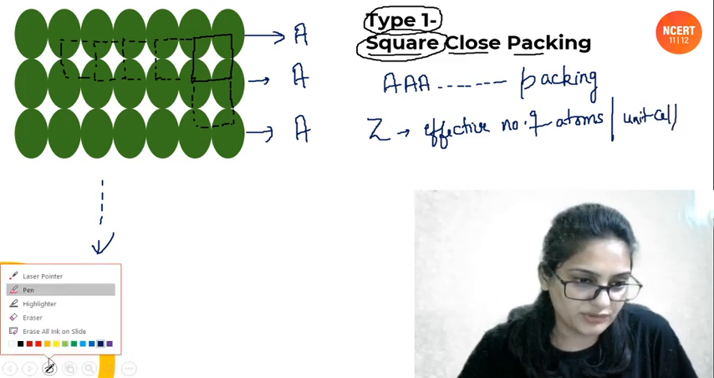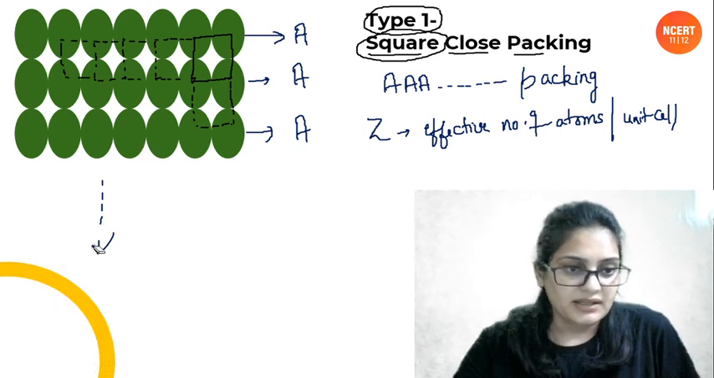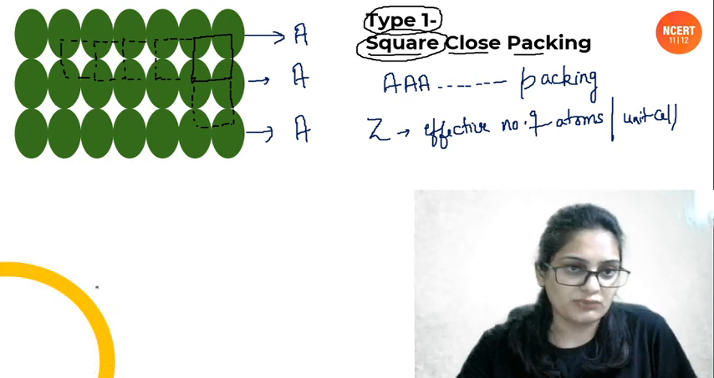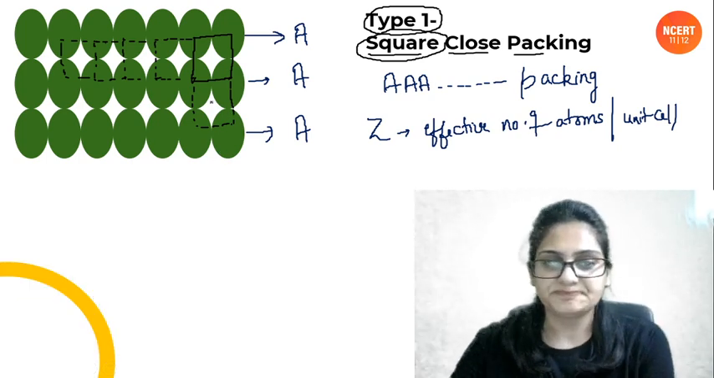ठीक है, square वाला जो ये unit cell है, इसमें we have to calculate Z. You can easily calculate it. You can easily tell me. Let me know in the chat box बच्चे, what is the Z? Z क्या होगा इसके लिए?